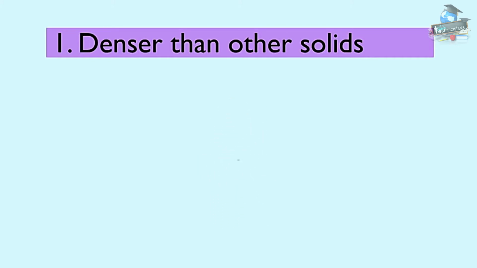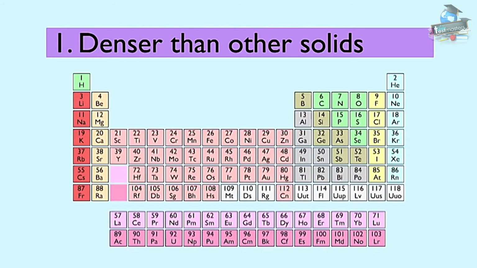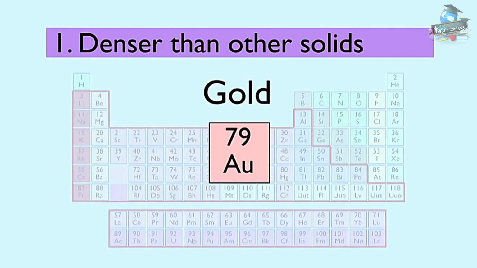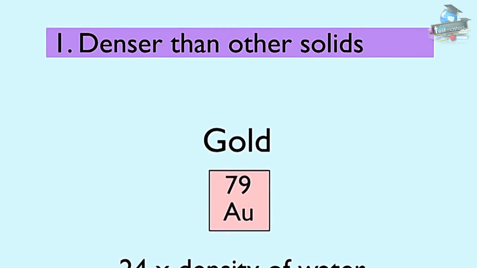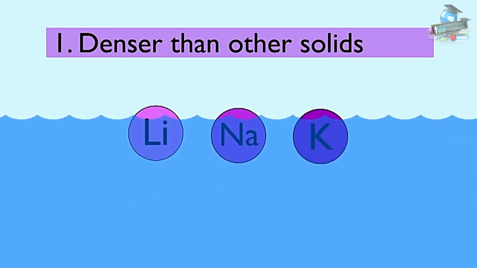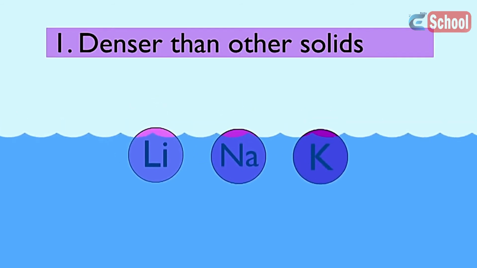Also, atoms get more massive as you go down the periodic table, where we find most of the metallic elements. For example, gold has a density 24 times that of water. But there are exceptions. Lithium, sodium and potassium are all less dense than water and float.